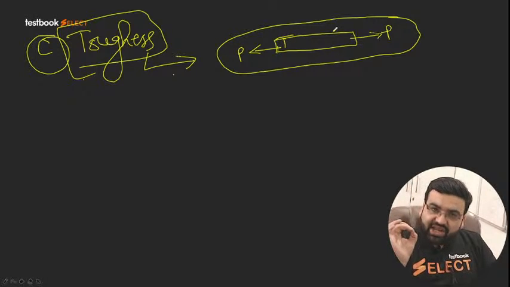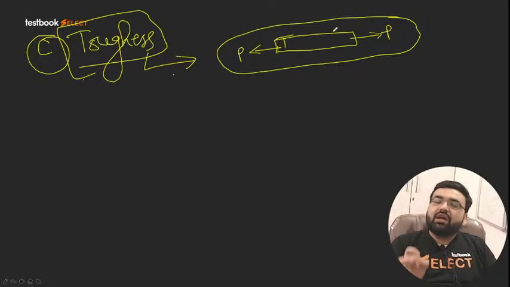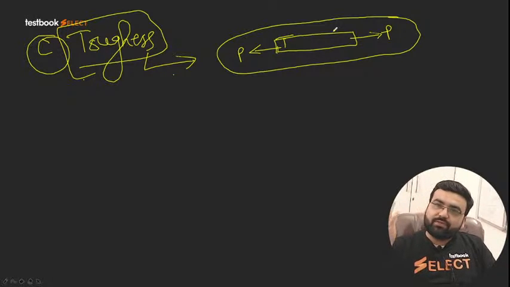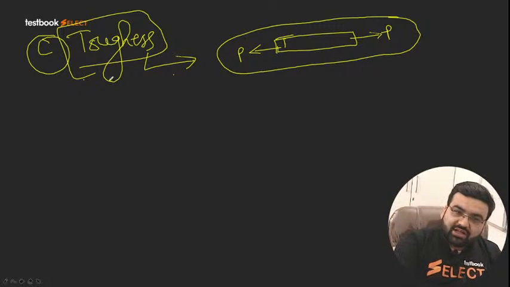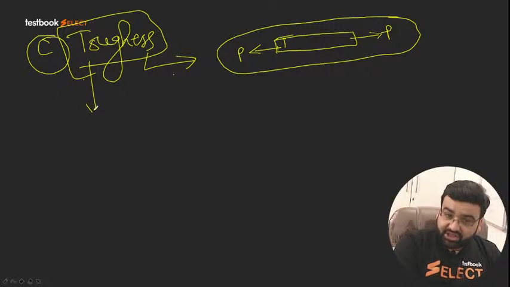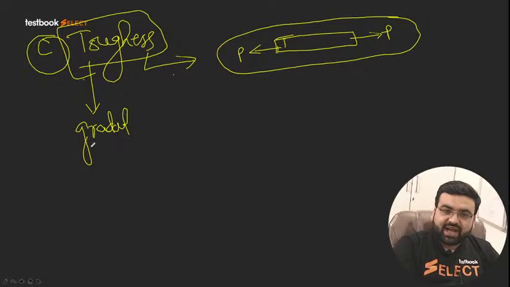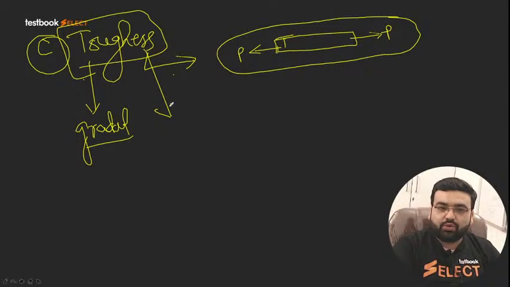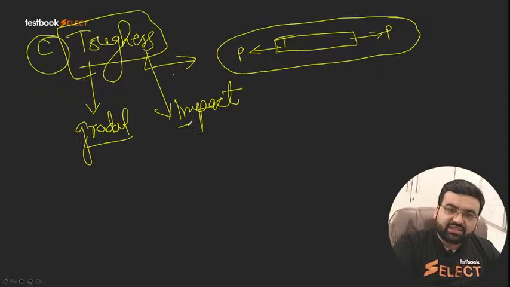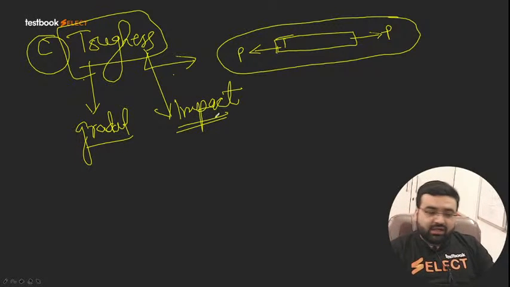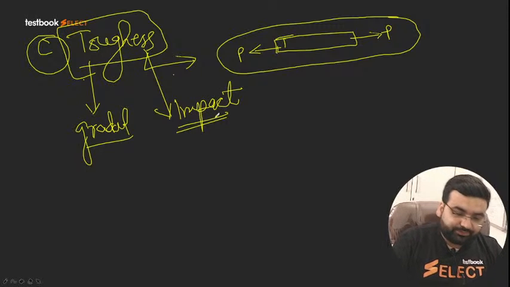So how much energy or impact it can absorb without breaking is called toughness. Similarly here, the toughness test is similar to the crushing test, but in the crushing test we were applying a gradual load, but in toughness we will be applying an impact load or sudden load. That is the only difference between the toughness test and the crushing test.